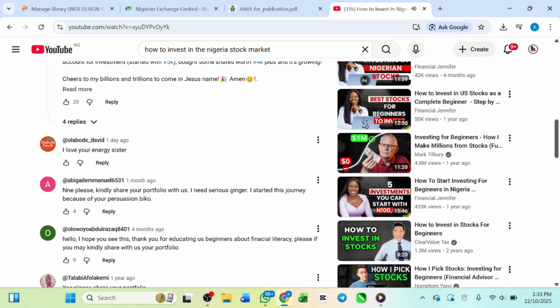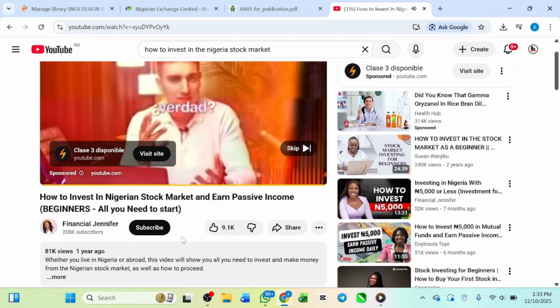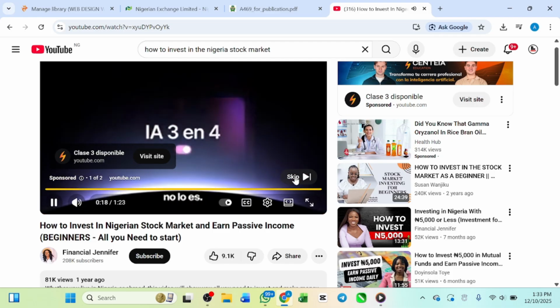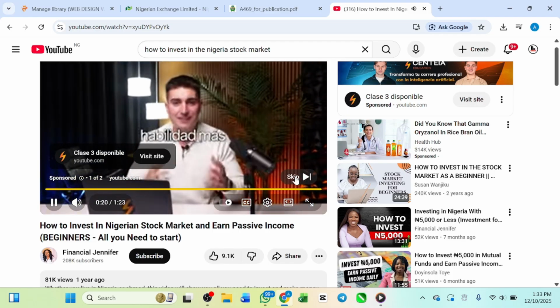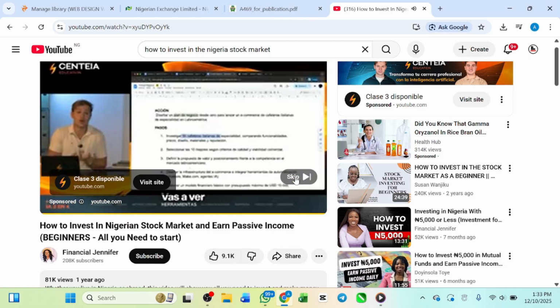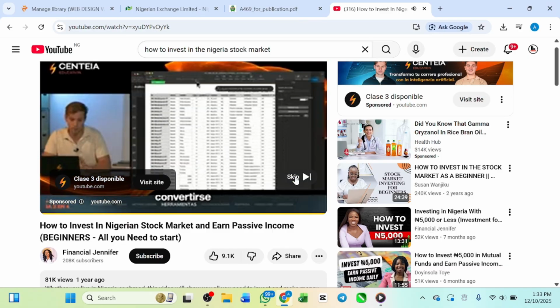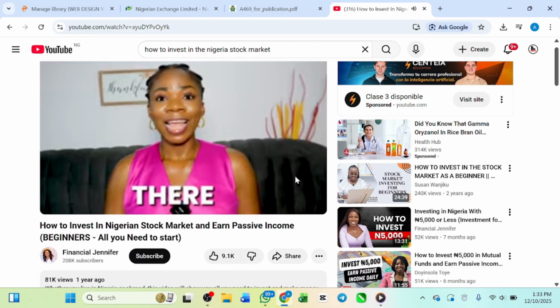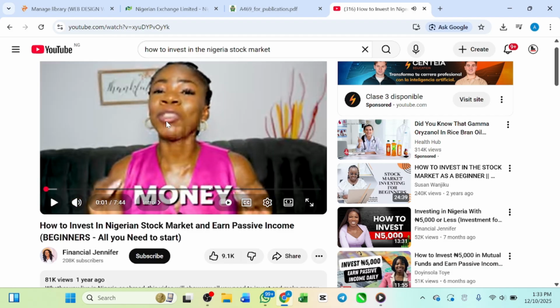You see, they're asking for the best portfolio, meaning the girl really provides a solution to a problem, a solution to people, and that is why a lot of people are demanding it. People are eager to invest, and that is why this particular topic is in such demand. So always choose a topic that people will actually want to pay for. You don't just work on a product that people are not demanding.